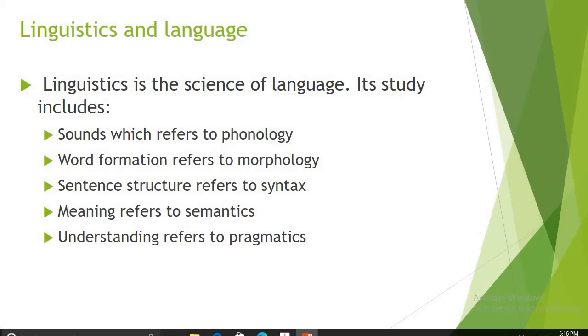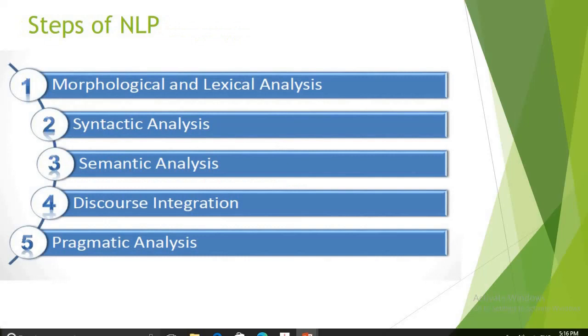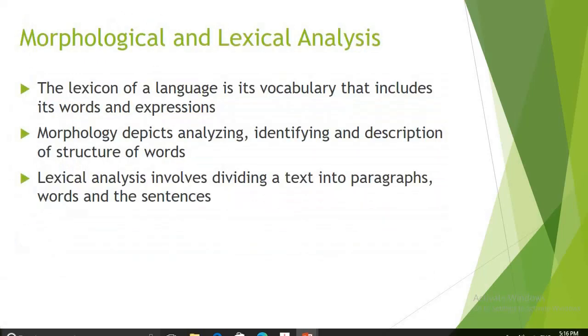So what exactly is studied for natural language processing solution design, that I'll let you know. Basically, when a natural language processing system is required to be designed, generally the processes one must go through are these five: morphological analysis, syntax analysis, semantic analysis, discourse integration, and pragmatic analysis. One by one, I'll let you know each phase.